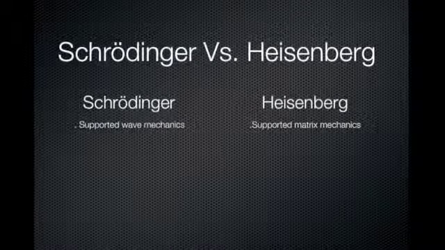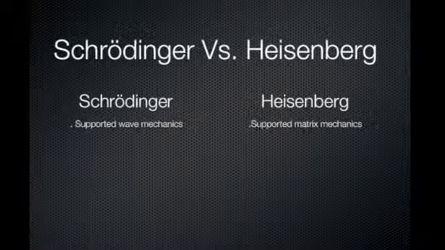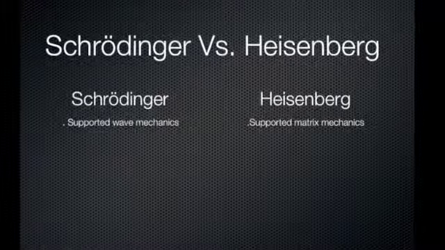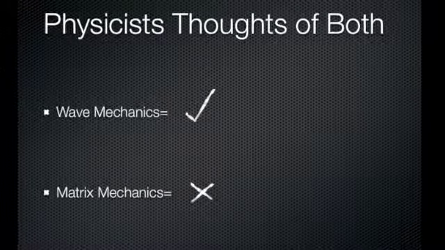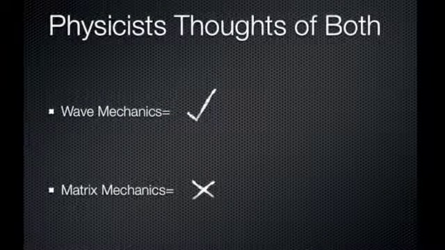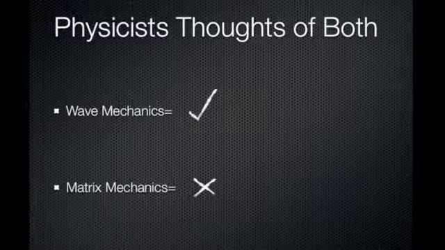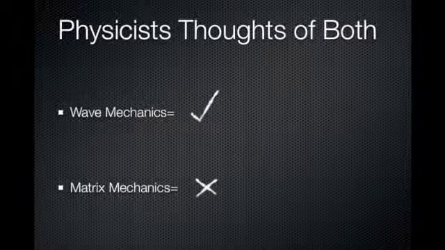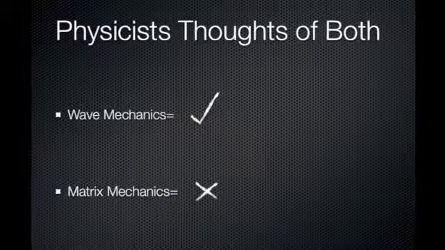This principle originated from Heisenberg's matrix form of quantum mechanics and Schrödinger's wave mechanics. Physicists were skeptical of Heisenberg's matrix mechanics because of how abstract it was and how weird the math was. Physicists preferred Schrödinger's wave mechanics over Heisenberg's.